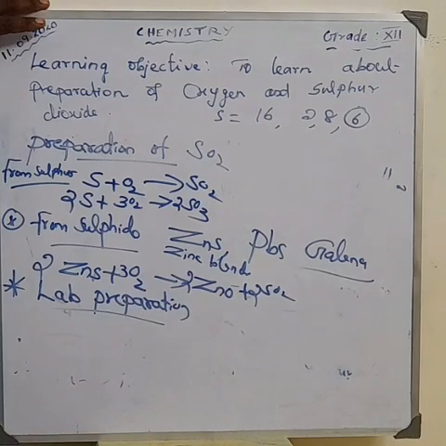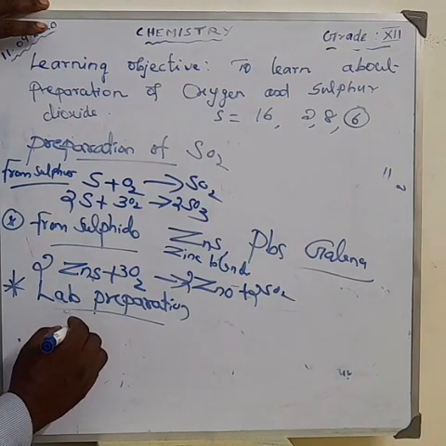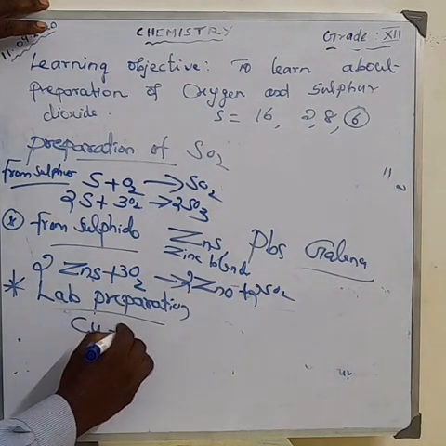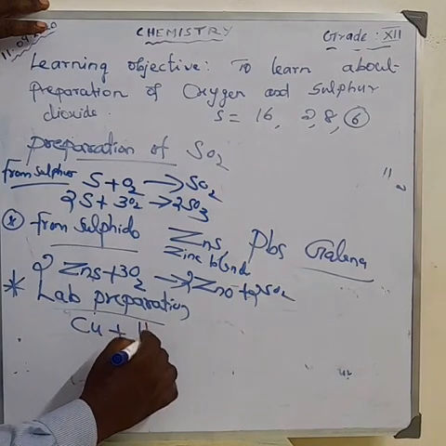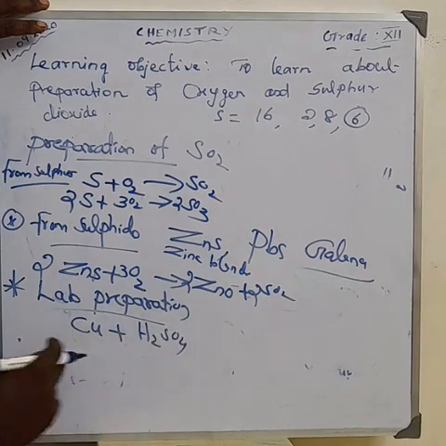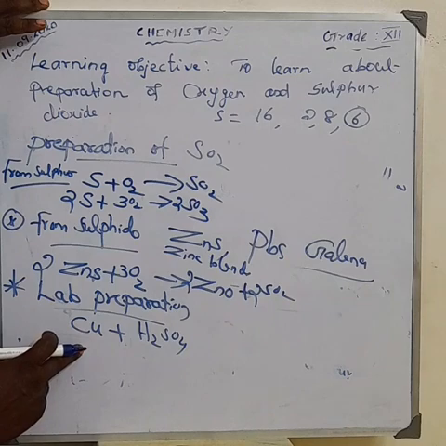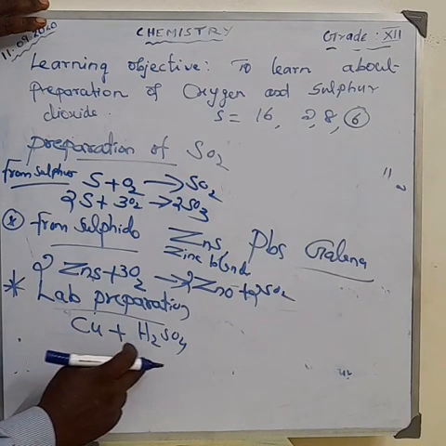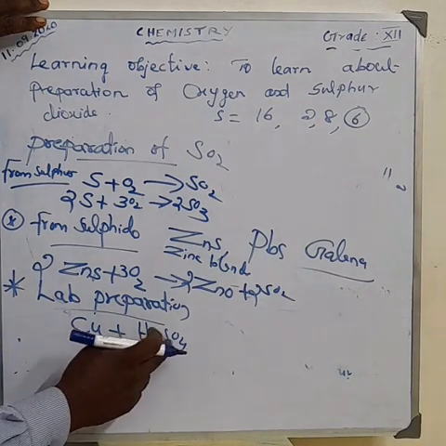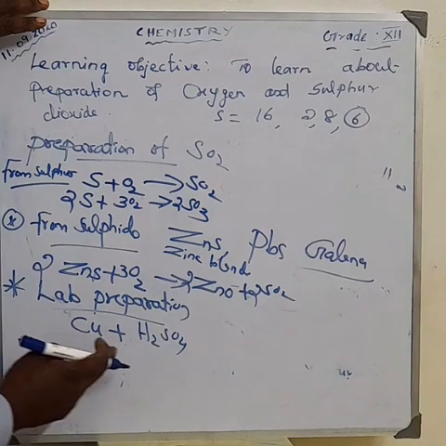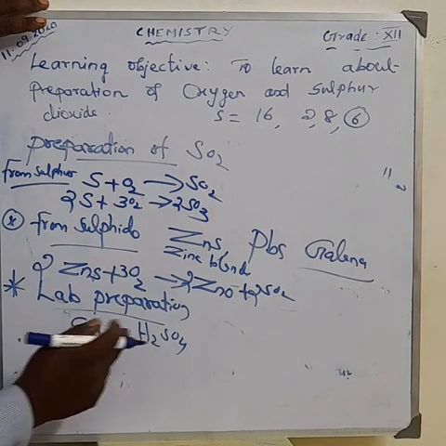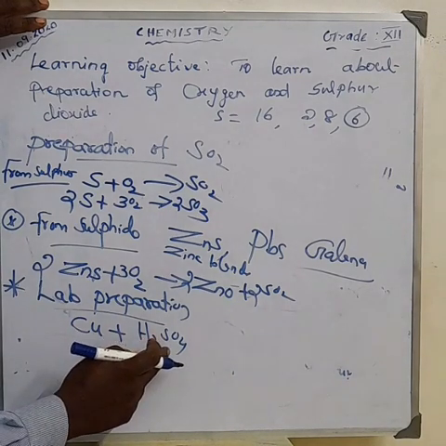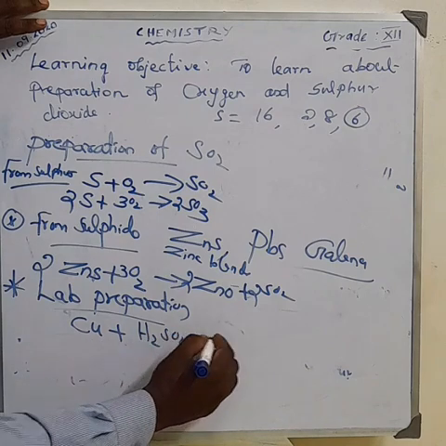Okay, lab preparation. Here we are taking a metal called copper. Copper reacts with sulfuric acid. The copper combines with sulfate to form copper sulfate. Here the sulfur dioxide gas is evolved and water is also produced.